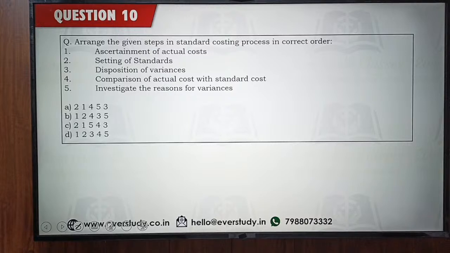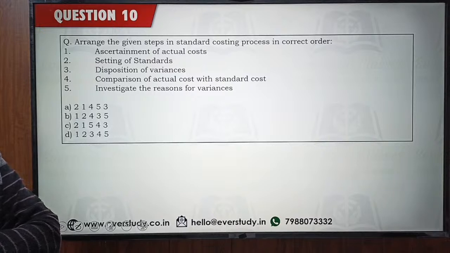So first step is going to be, what is the first step? Are you going to set the standards first or are you going to ascertain your actual cost first? What is the first step?